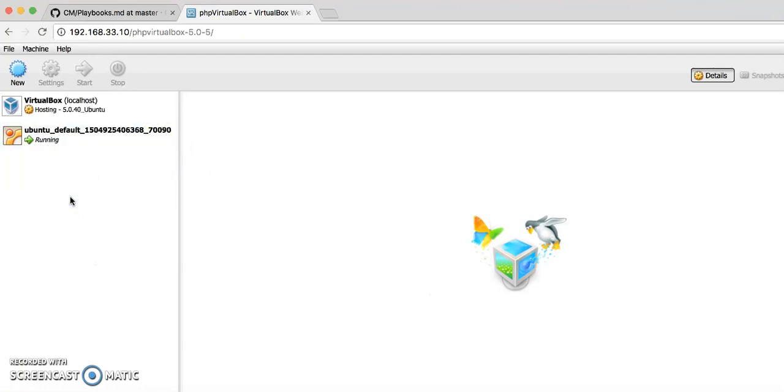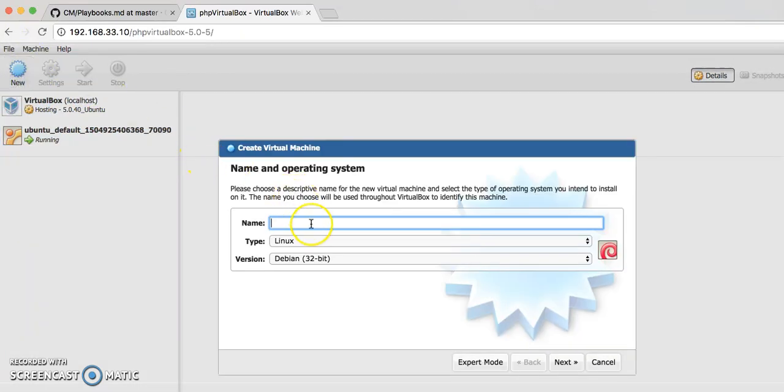Okay, so as we can see that this is the Ubuntu default one that we have spinned up when I executed that Vagrant init command. And then I can create a new VM from this PHP VirtualBox. Let's name that as PHP demo.